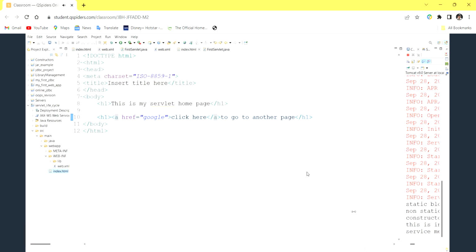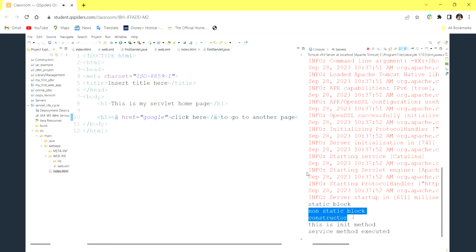So when I click on that first time, first the class will be loaded. Later the container is going to instantiate our servlet class. While instantiating, our non-static block will be executed as well as the constructor. Then while the object initialization is there, at that time the init method is going to be called. After initializing, the service method is going to be executed. Now for each and every request, the service method is going to be called because already we have initialized the value, right?